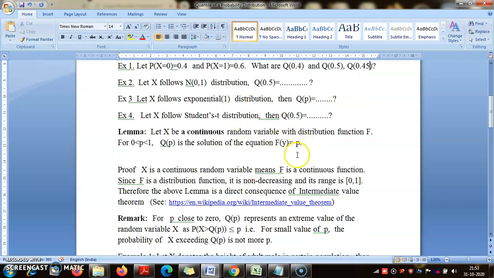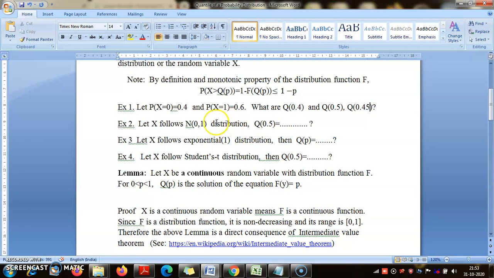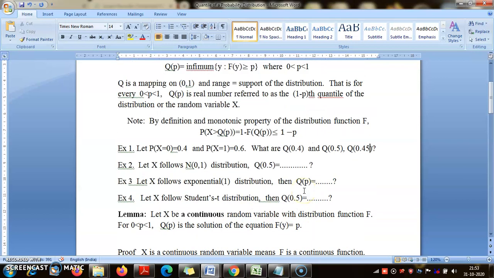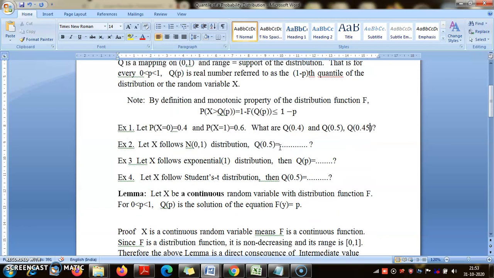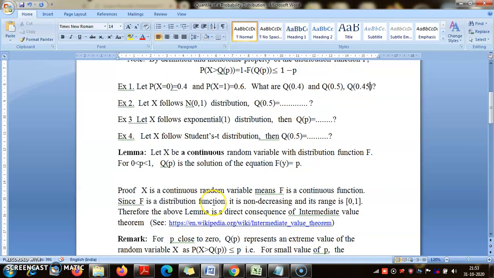So for such distributions, which we call atomic distributions, for certain values of p there may not be any solution of this equation. That's why in this case we look for points where, if the equality cannot be attained, at least the jump above p has happened for the first time. But for a continuous random variable, you can always say that for any p between 0 and 1, q_p is the solution of F(y) equal to p.